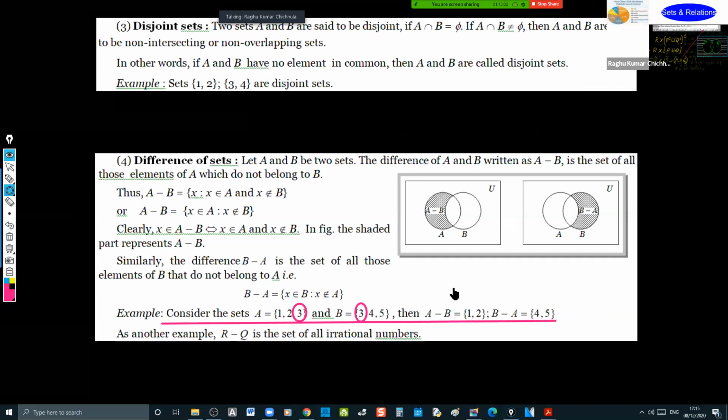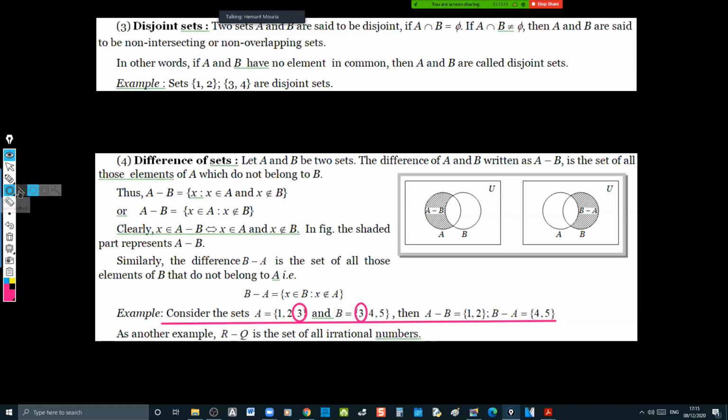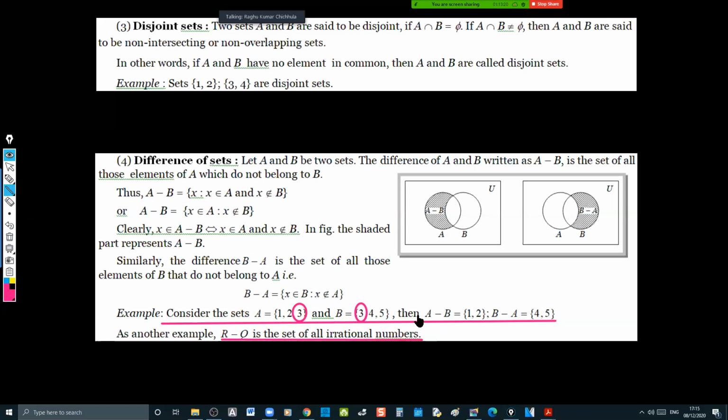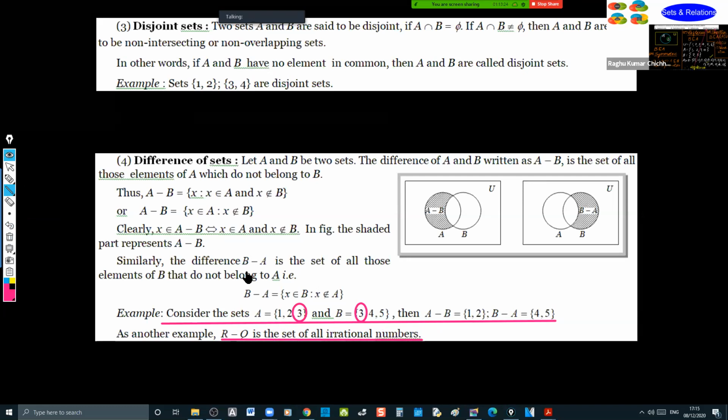This is very simple to understand. R minus Q is the set of all irrational numbers. Correct or not? What is R? Real numbers. What is Q? Rational numbers. What is R minus Q? All rational numbers are subtracted from real numbers, so you will get only irrational numbers. This is about the difference of sets.